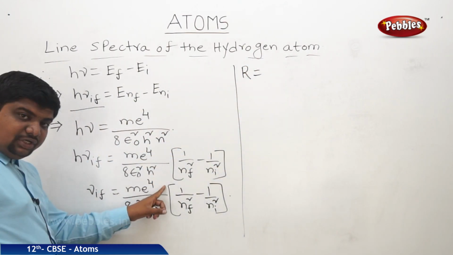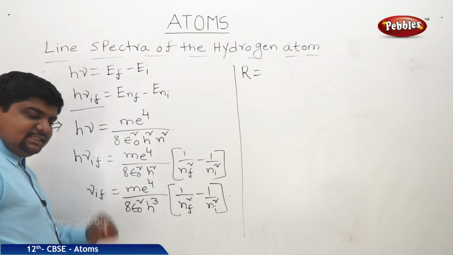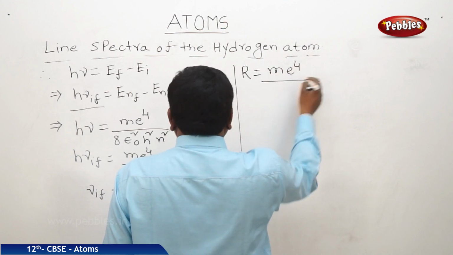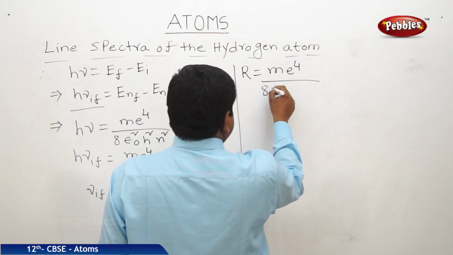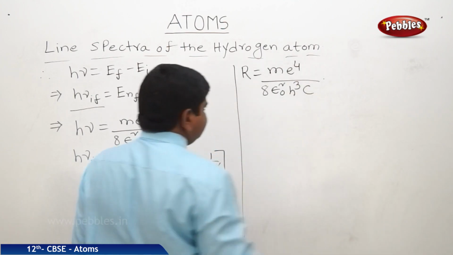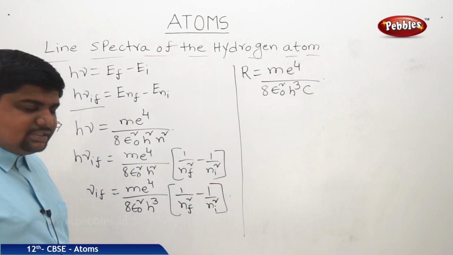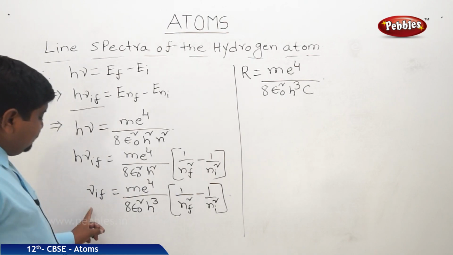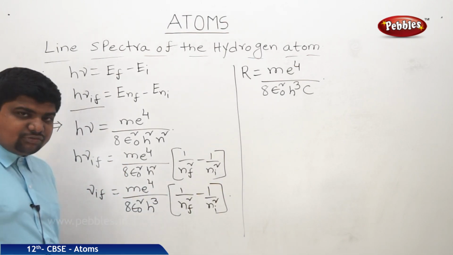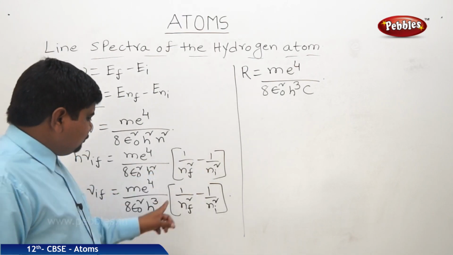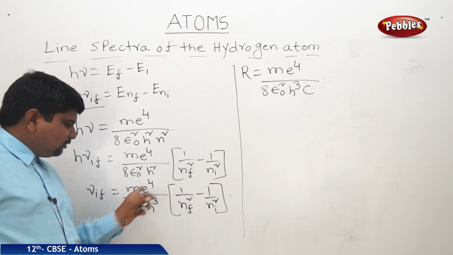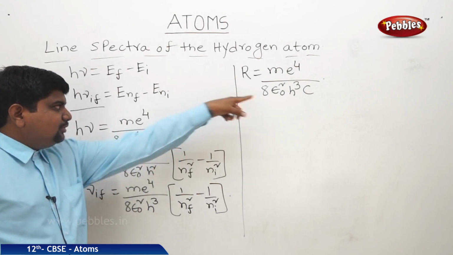This one into this one divided by c. Therefore, m e to the power 4 by 8 epsilon naught square h cube c. This is the Rydberg constant, because we got the equation nu is equal to Rc into 1 by nf square minus 1 by ni square. So we are equating this one as Rc, where R is equal to m e to the power 4 by 8 epsilon naught square h cube into c.